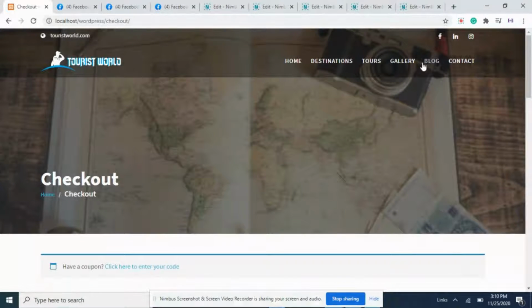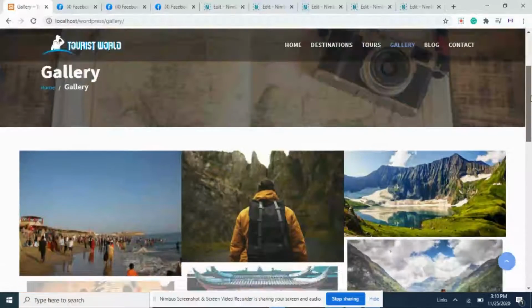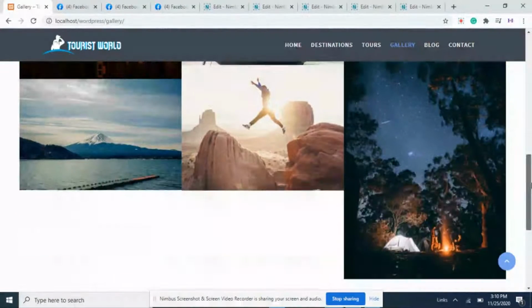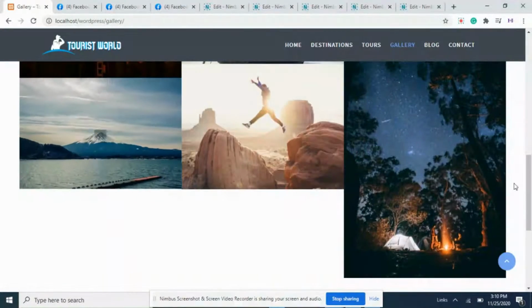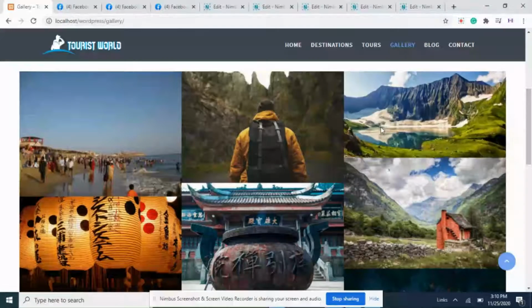Let's move to another menu, which is gallery. So here's the gallery. You can see all the pictures like climbing, camping, mountain climbing, and further. Then blogs.